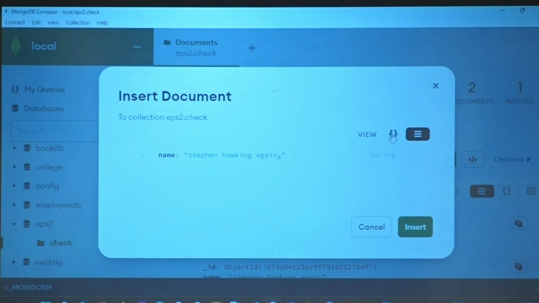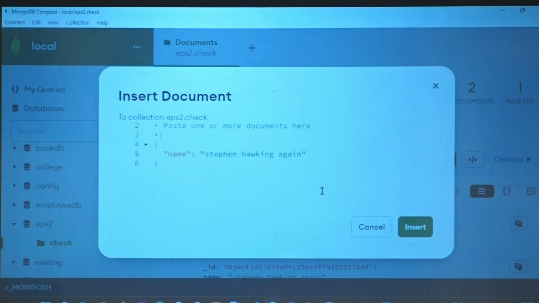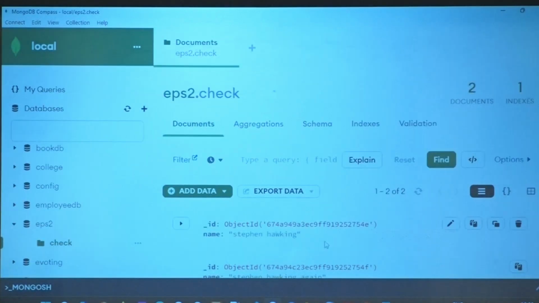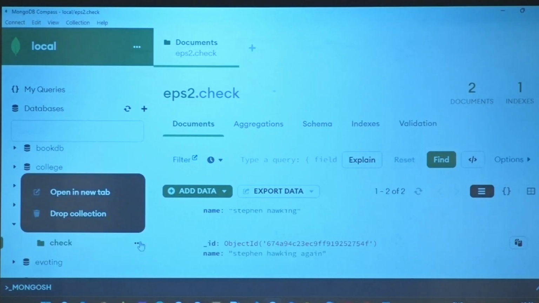Like that you can add as many fields, okay? But this one here, I'd like you all to use only this one please, the object notation, right? Don't go over the string notation. That's all for amateurs who don't know how to create objects, right? So you just go here, remember to put a comma and then add it, right? You see when I created it as a clone, the object ID is not there. So it generates an object ID, okay? Now I can go on there. So this is check. Now look at what I'm going to do, please everybody to the screen. I click on these 3 dots here and I'm going to say drop collection.